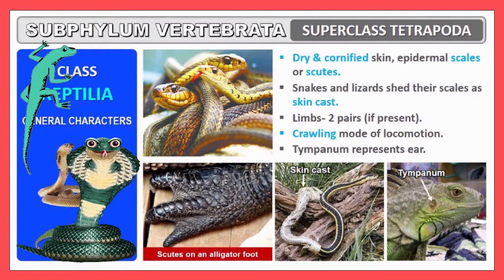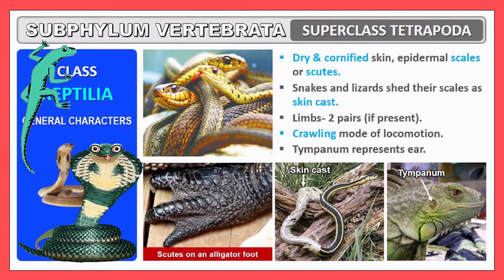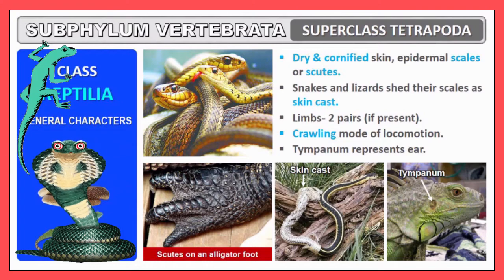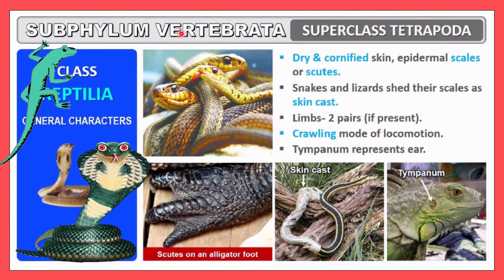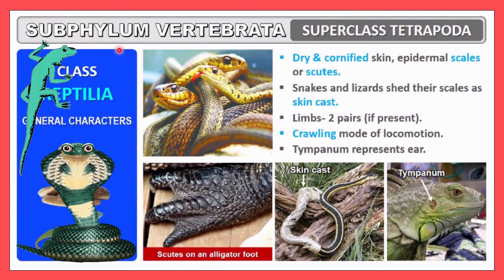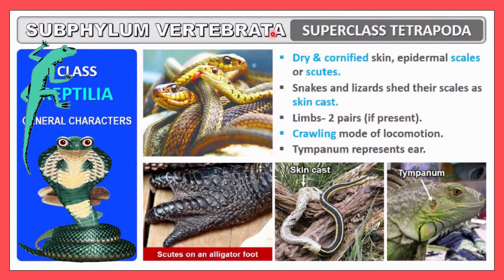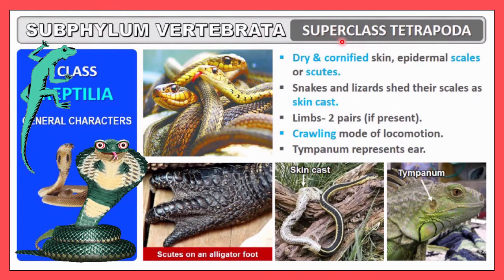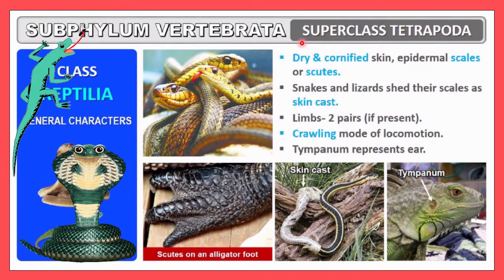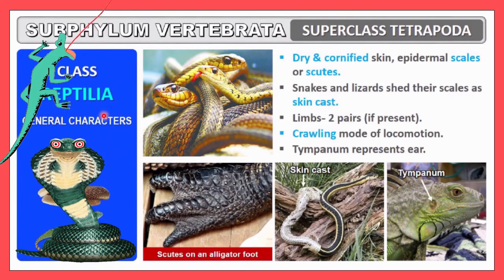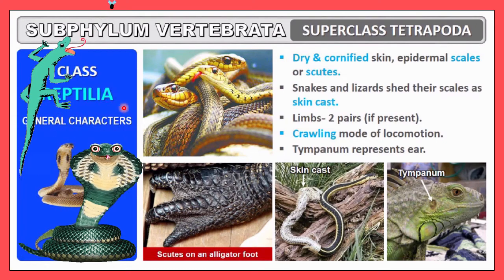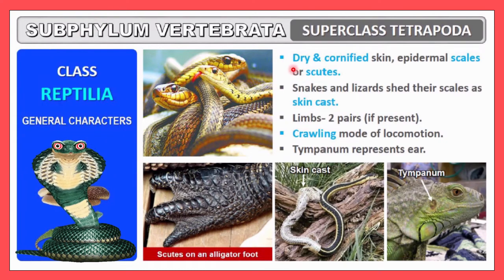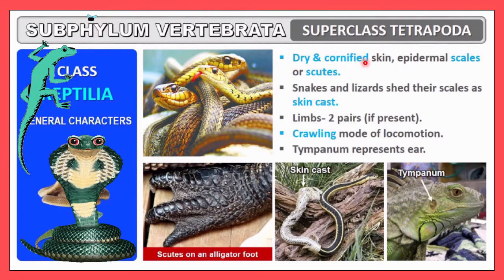So now let me discuss the next class, and that is Reptilia. That is also included in superclass Tetrapoda, and the superclass Tetrapoda is included in the subphylum Vertebrata. So we are discussing subphylum Vertebrata, in which we are discussing superclass Tetrapoda, in which we are discussing the class Reptilia. So now let me discuss some general characteristics of Reptilia. Here one unique feature is dry and cornified skin.